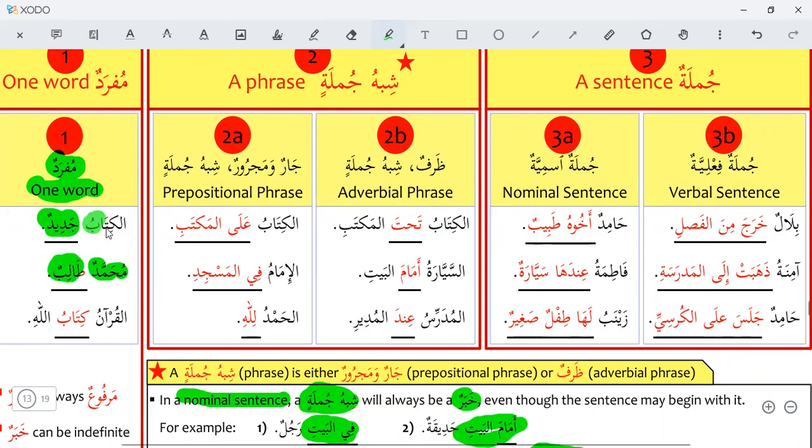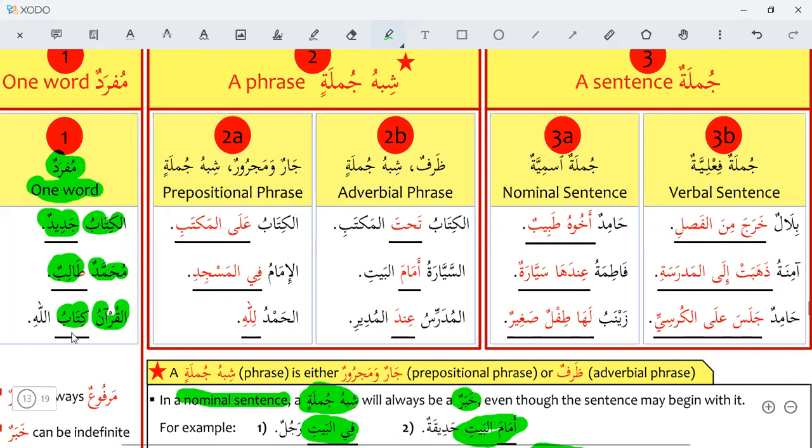Here al-kitabu is mubtada. Al-Qur'anu kitabun. The Qur'an is a book. So Al-Qur'an is mubtada and kitabun is khabar. Only kitabun is khabar here.